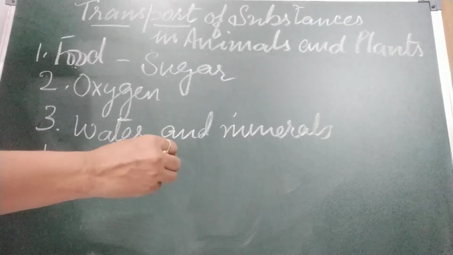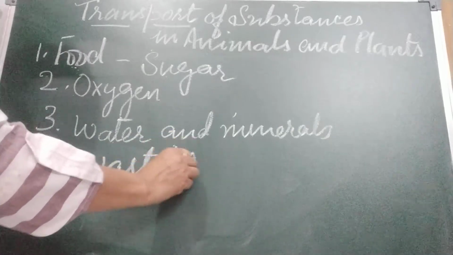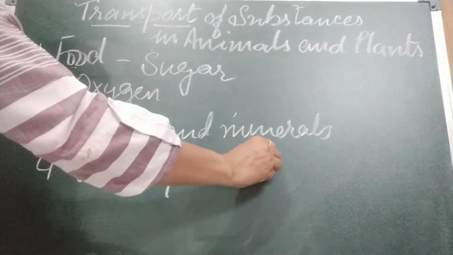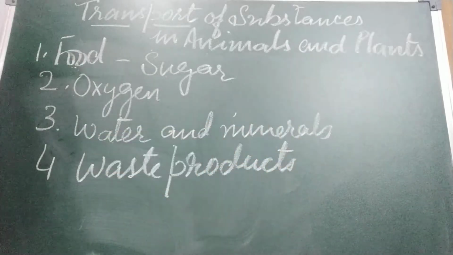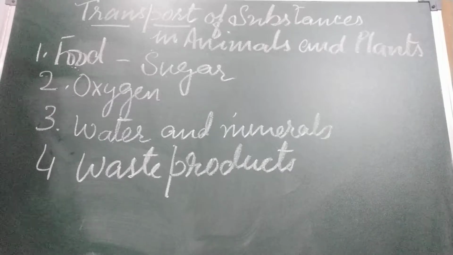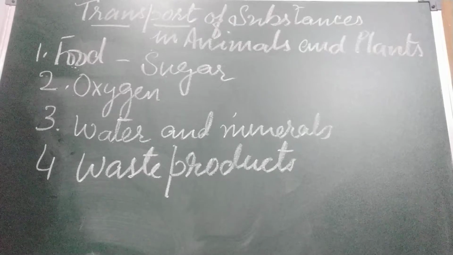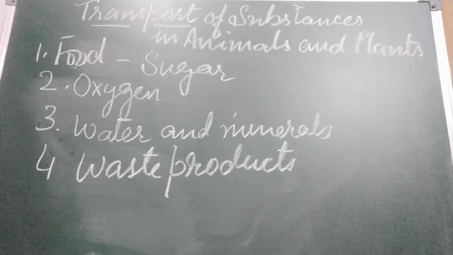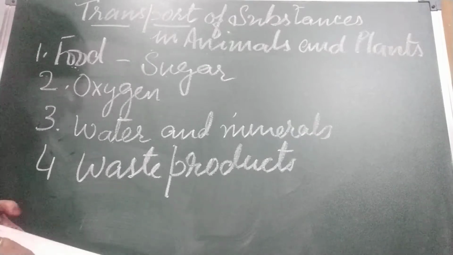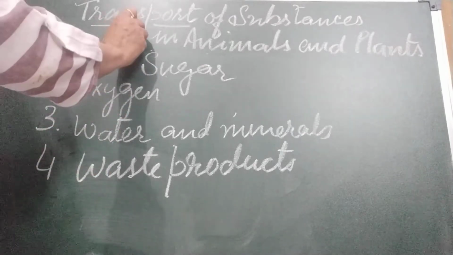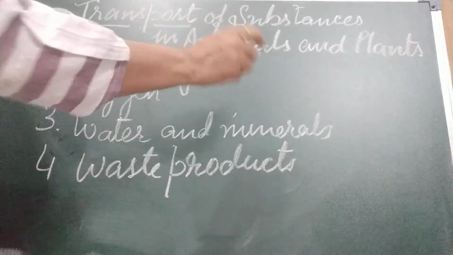Okay, fourth is what? Waste products generated in the body need to move out, otherwise they will be poisonous. What I told you, waste products are generated as a result of many vital activities taking place in the body, and these waste products need to be removed from the body. Now we are going to discuss transport. In this chapter, we will discuss both transport of substances in animals and plants.